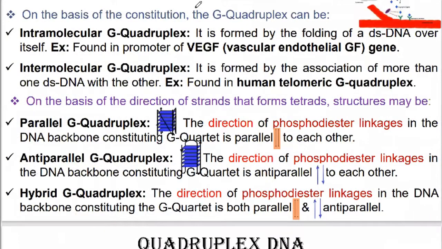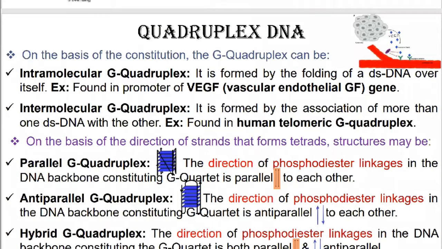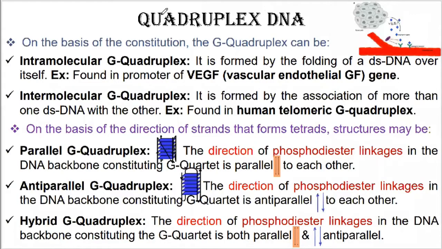Another very important function of the quadriplex structure. Where is the quadriplex structure of DNA found? Sir, can you give me some examples? Yes, I could. In the case of tumor cells, when angiogenesis has to take place. This angiogenesis refers to the phenomenon of formation of blood vessels towards a mass of cancer cells.